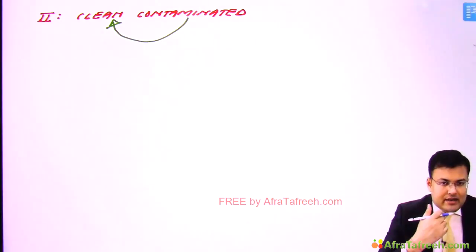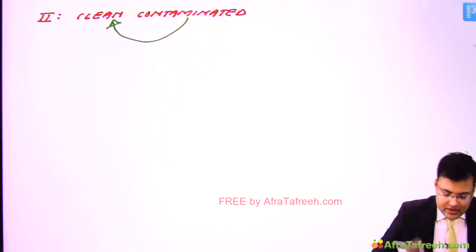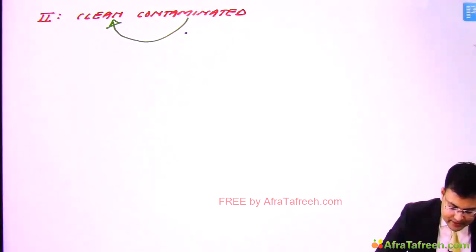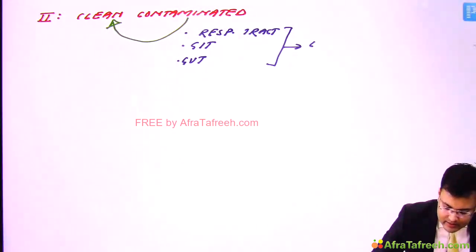So respiratory tract, GIT and genitourinary tract are entered under controlled condition. Clear?